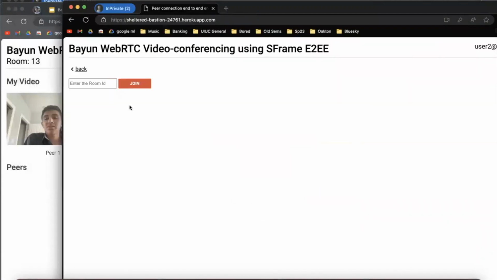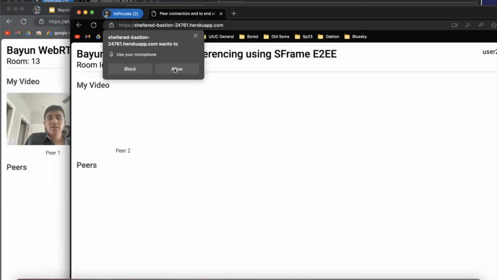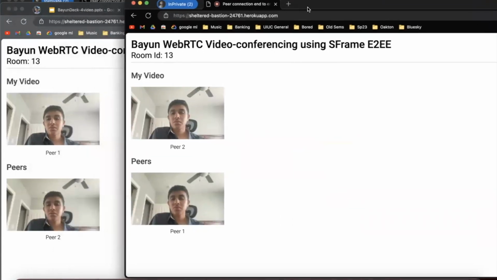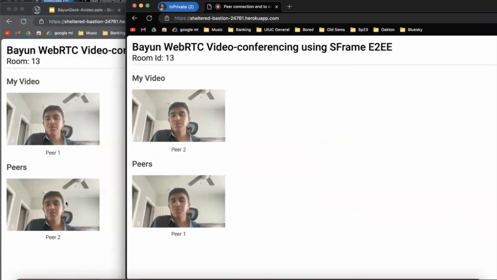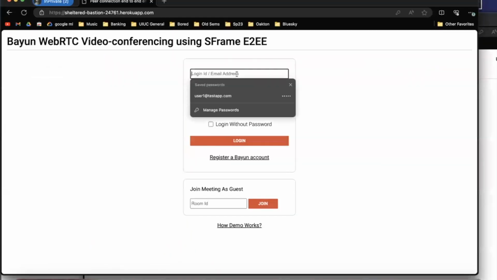Already the room ID is 13, so I'll enter 13. And I'll let it use my microphone. And now you can see again, now there's me and peer 1 and peer 2. They happen to both be me, but user 1 and user 2 are here. Now, there's also an account for user 3.